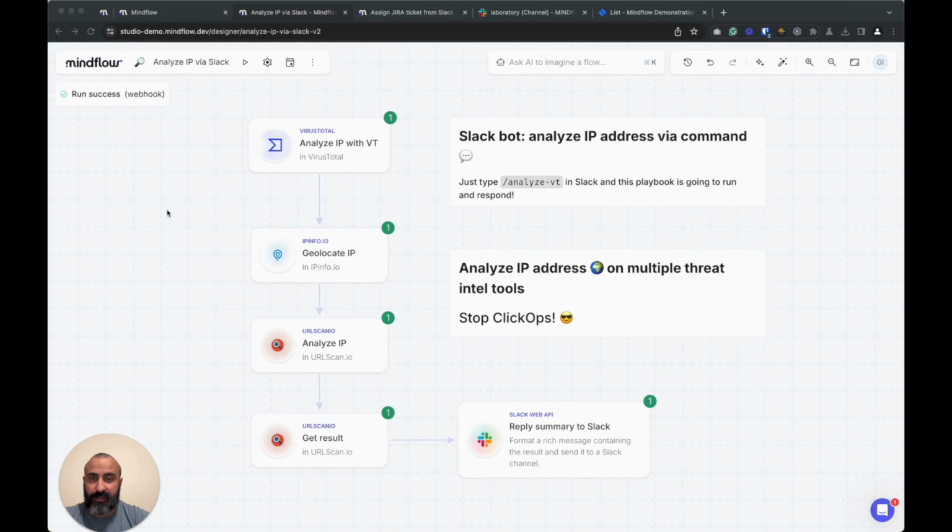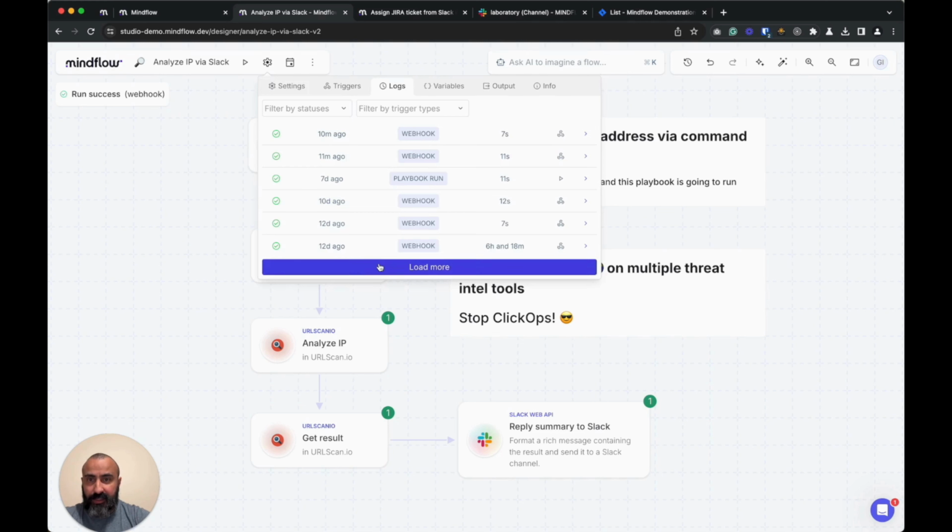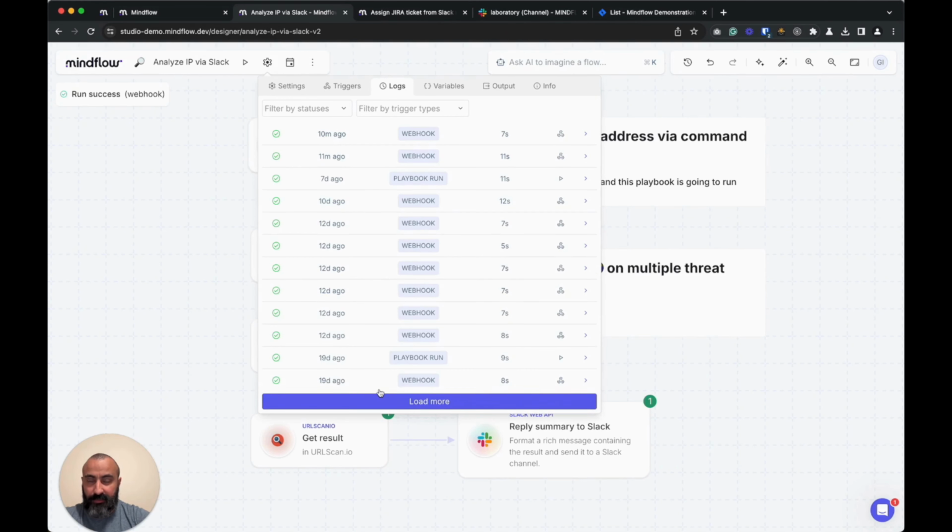We visually witness the correct execution of the playbook, but it's also something we can check in the logs at playbook level. We can see that all the executions of the playbooks have been successful, and here we can even know how each was triggered. We also have the time when it was triggered and its execution duration.